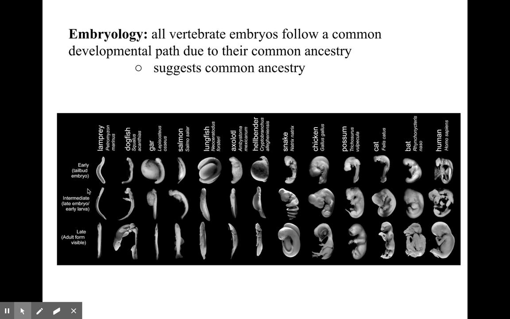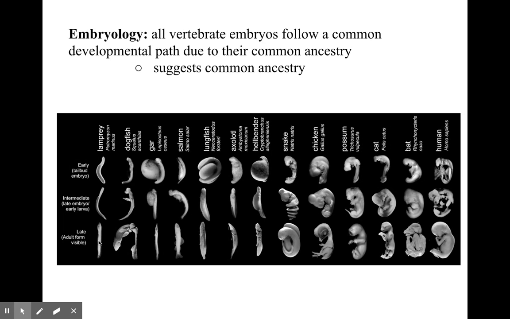So look at what we look like in the beginning. Kind of the same, right? And then in the middle, the fish and the amphibians kind of stay looking the same. But the reptile and all of us look different. But among us, we look closer together, right?